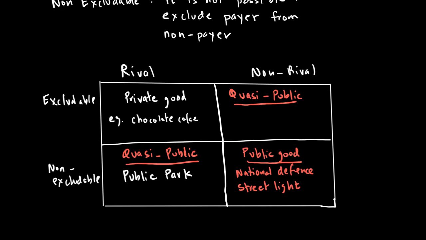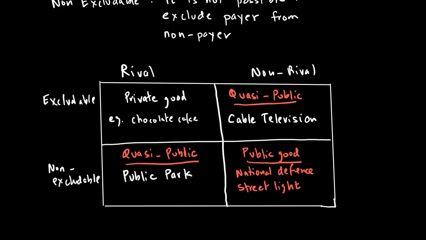On the other hand, when you look at non-rival and excludable, we are also calling it quasi-public. A good example of this could be cable television. So what is the feature that cable television has? The answer is that once you pay for the cable television, you get that connection, like any TV service that you want to get.